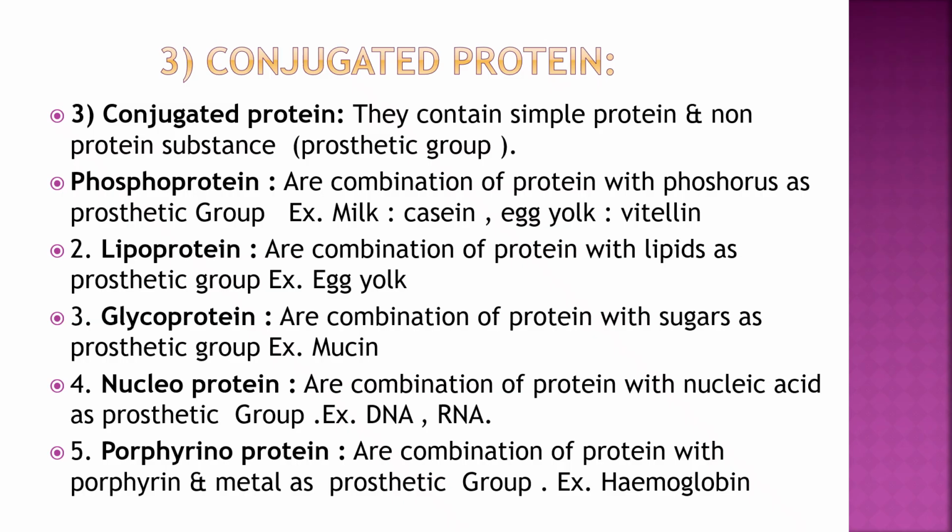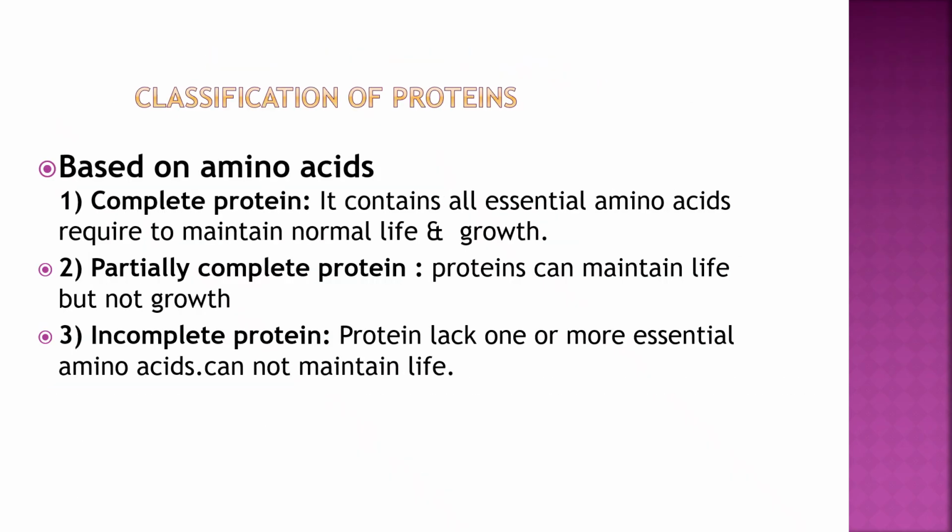Glycoprotein is a combination of protein plus sugar. Example, mucin. Nucleoprotein is protein plus nucleic acid. Example, DNA, RNA. Porphyrinoprotein is a combination of protein plus metal, that is porphyrin group and metal. Example is hemoglobin, in which iron is there as a prosthetic group.